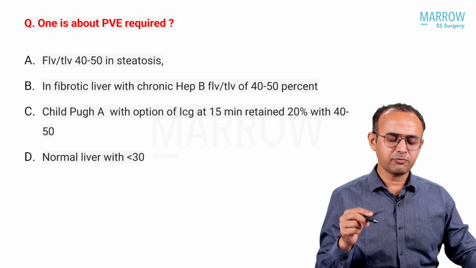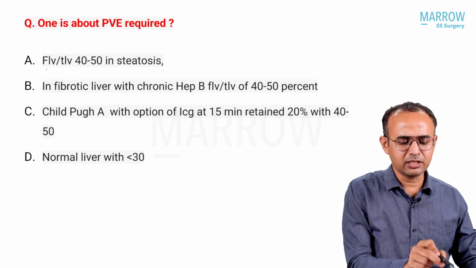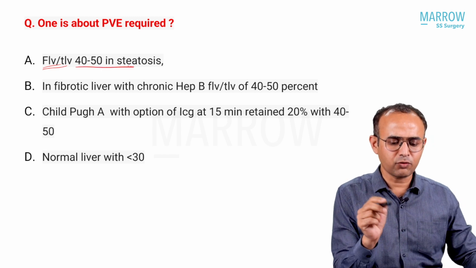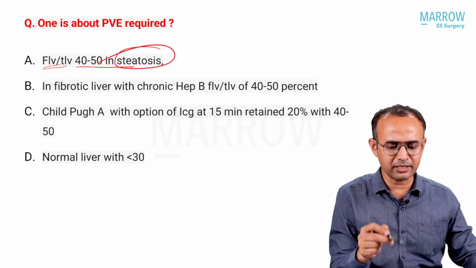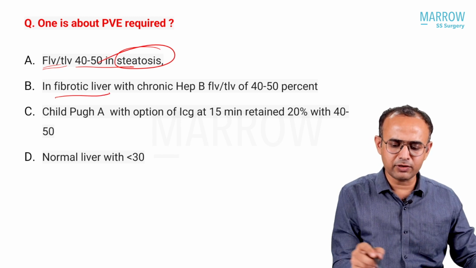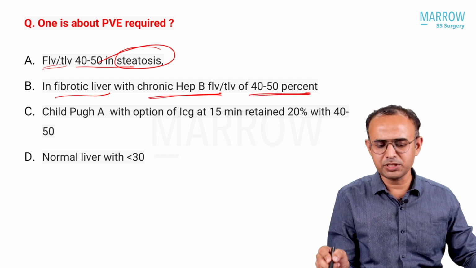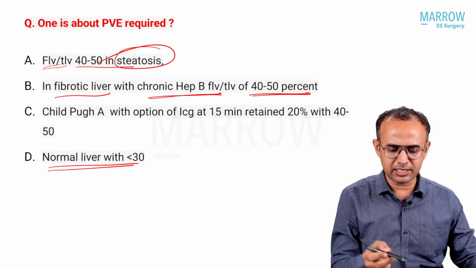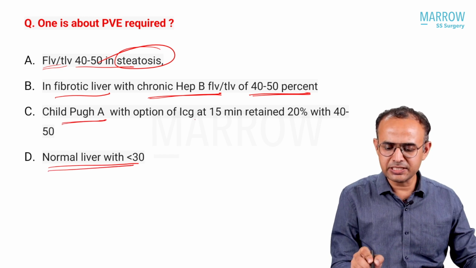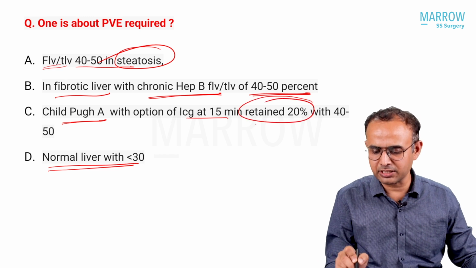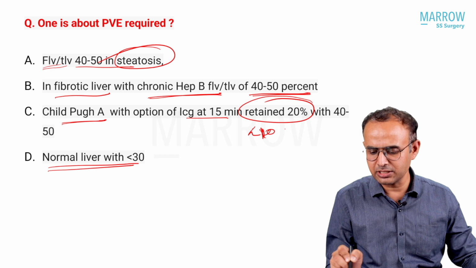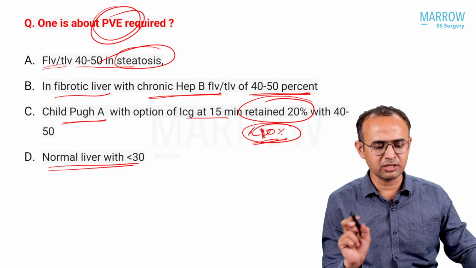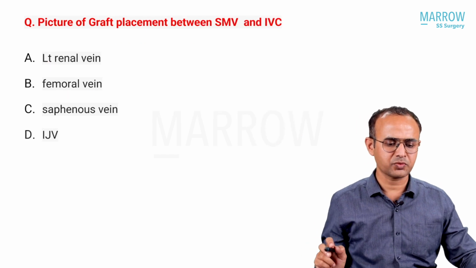One is about when portal vein embolization is required. The future liver remnant versus total liver volume: in steatosis, an FLR of 40 to 50% is required, which will be okay. In a fibrotic or cirrhotic liver, 40 to 50% is acceptable. In a normal liver, less than 30% is acceptable. But in Child-Pugh A, if ICG retention at 15 minutes is less than 10%, it is okay, but if it is 20% retention, we need to do portal vein embolization in the patient, even if it is Child cirrhosis A.